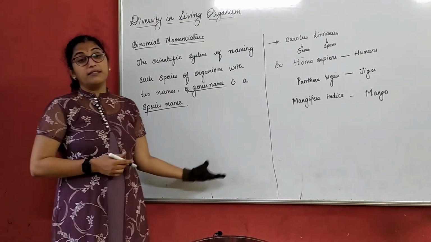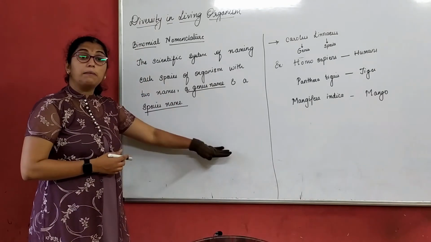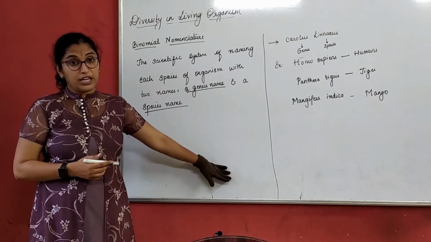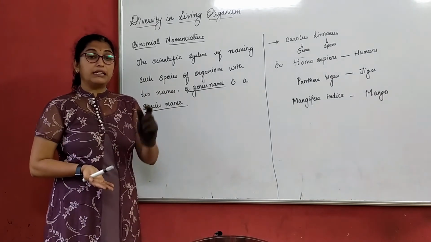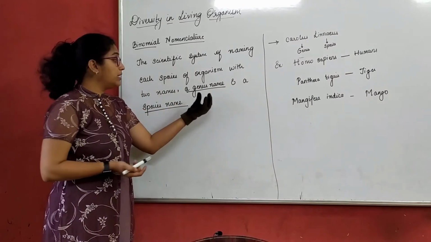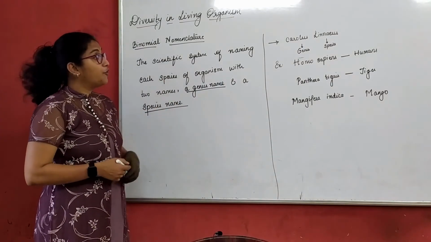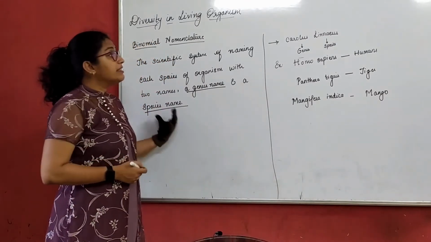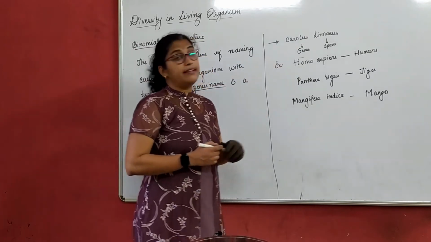Yes, we have done this in the hierarchy of classification, where species comes last in the classification, right? So we identify the name of a particular plant, fruit or animal with its genus name and its species name. This was given by a biologist, Carolus Linnaeus.